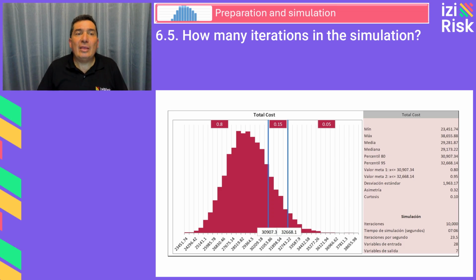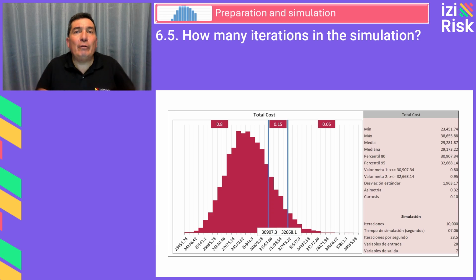So we conclude, the higher the number of iterations, the higher the precision, but also the longer the simulation time. After 5,000 iterations, mostly, results begin to stabilize with minor changes beyond 10,000 iterations. Percentiles require more iterations than the mean to converge. For most models, then, between 5,000 and 10,000 iterations is an optimal balance between precision and computational efficiency.